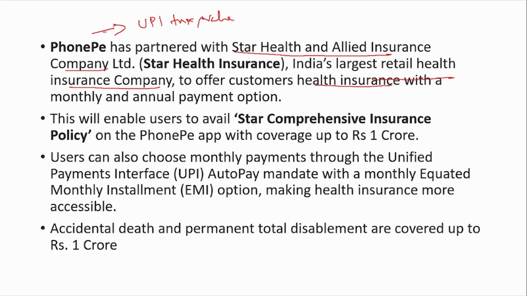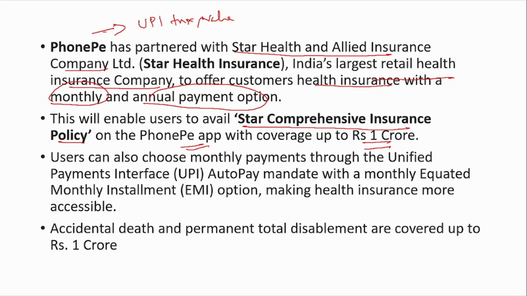It offers health insurance with a monthly or an annual payment option. The policy name is Star Comprehensive Insurance Policy and you can avail this on the PhonePe app and the coverage is up to 1 crore.